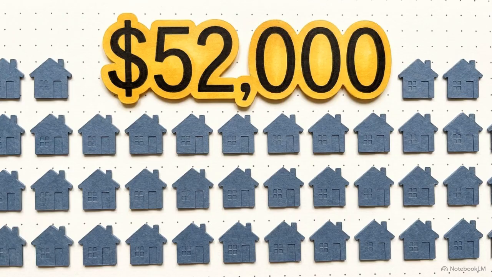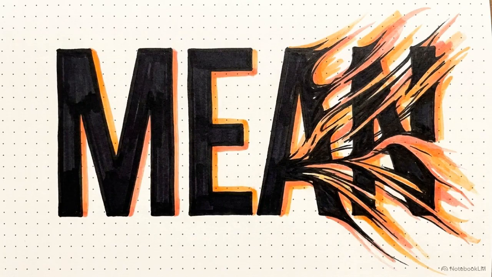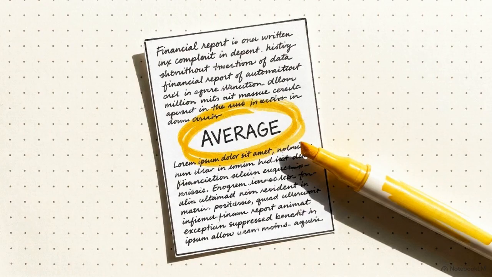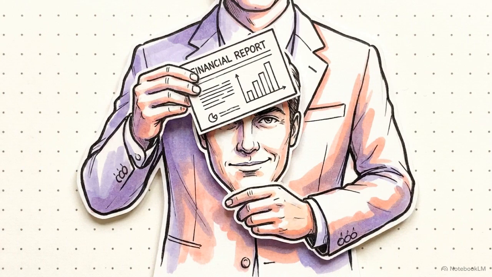When we look back at the $52,000 average income in our small town, we now know we were being shown the mean of a highly skewed dataset. The next time a headline or a report tries to sell a story using an average, you'll know the number itself is only half the story. The real truth depends entirely on which version they've chosen to show you.